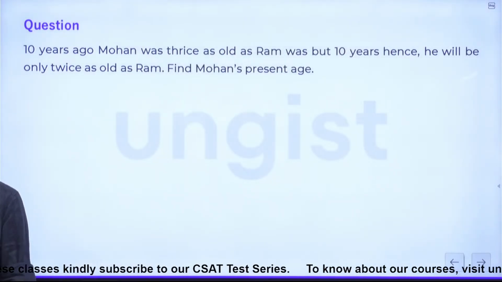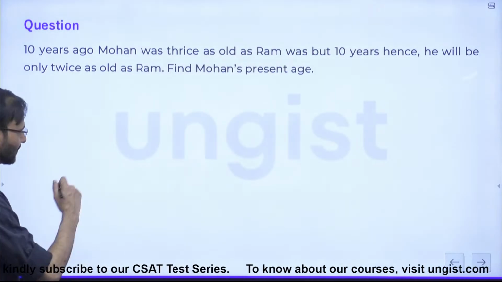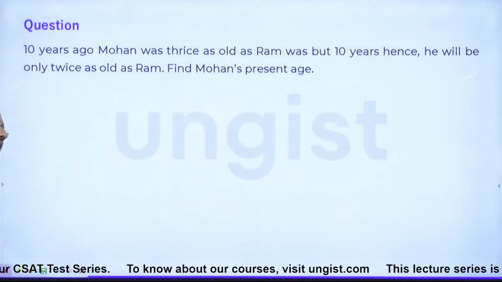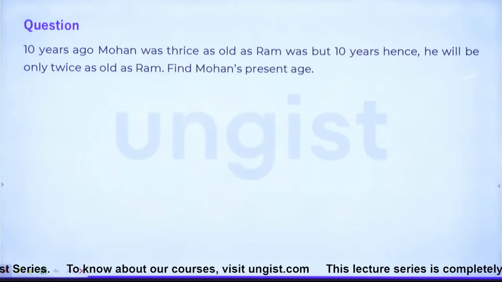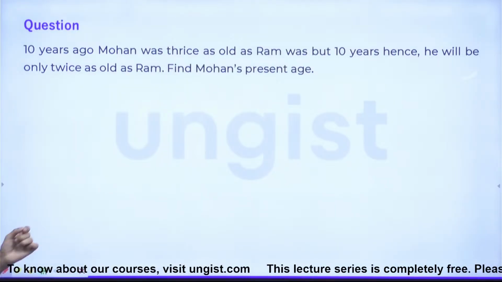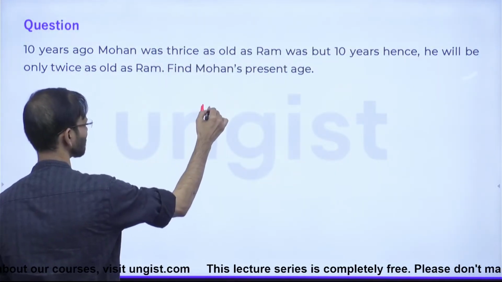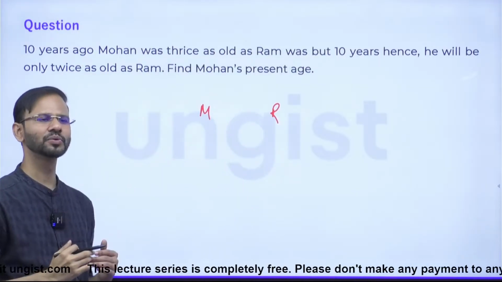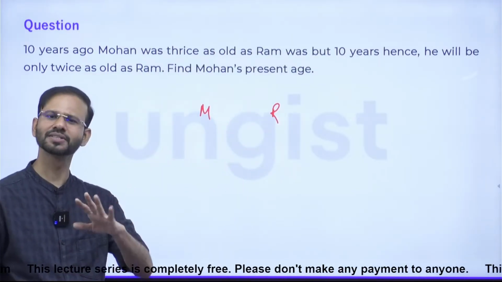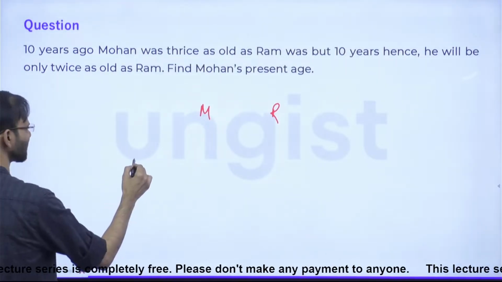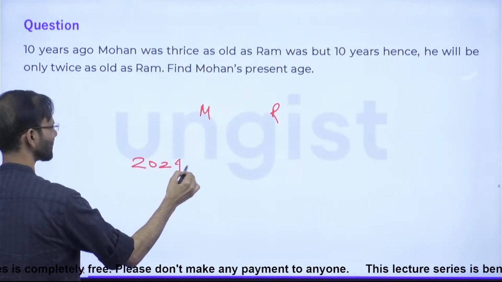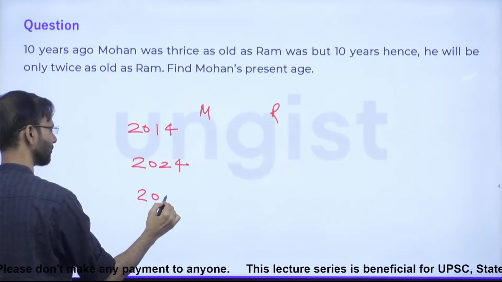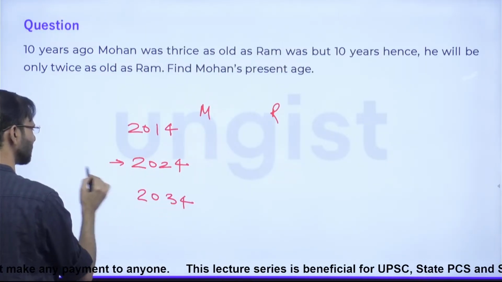Okay, see all of you, just look at the data of the question. The question is saying what? The question is saying 10 years ago Mohan was thrice. So this is Mohan and this is Ram. And guys, let's say the present is 2024, right? So let's say 2024 is at present. 10 years ago means they are talking about 2014, correct? And 10 years hence means 2034. Everybody okay? So this is the present year,